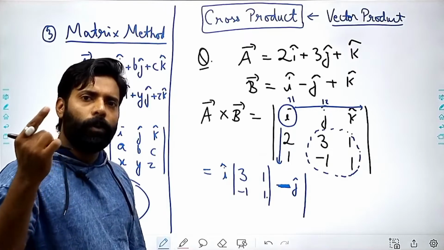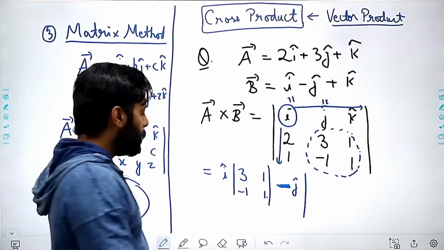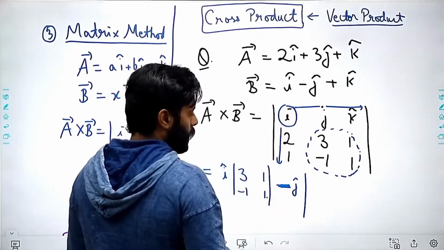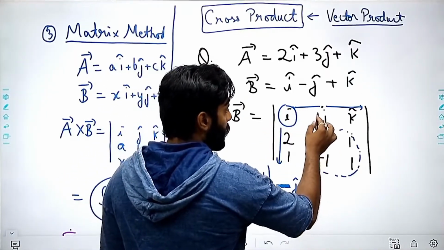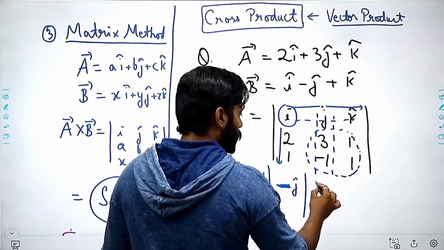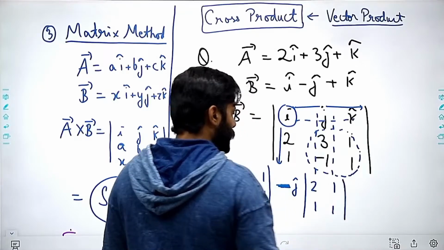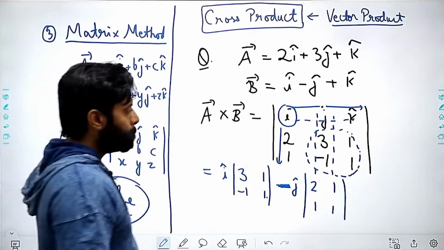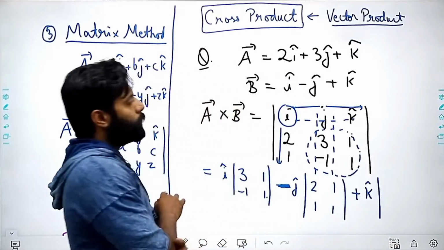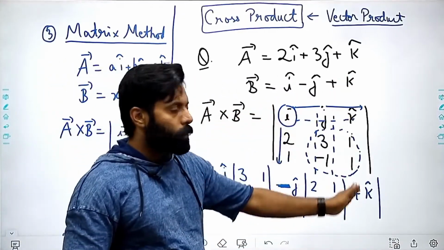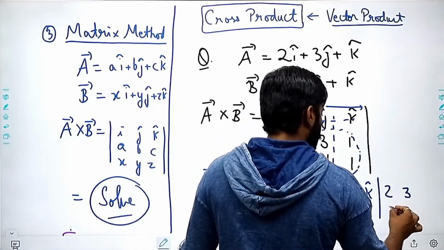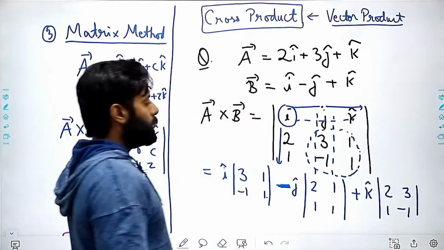So it is minus 1 to the power of i plus j. Or you can remember this as a fact only. So this will be a minus. Then I do not take this row and this column, so it is left with this, right? Next there is k, and for k I'll not be taking that row and that column. So it will be left with 2, 3, 1, minus 1, right? So these are the things.